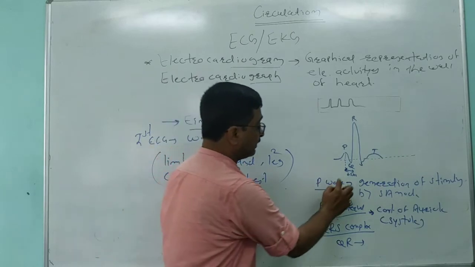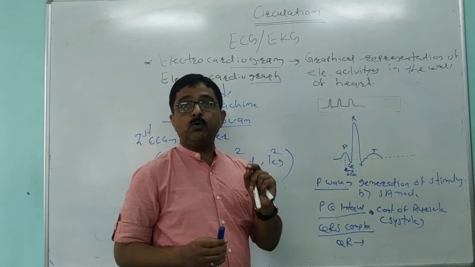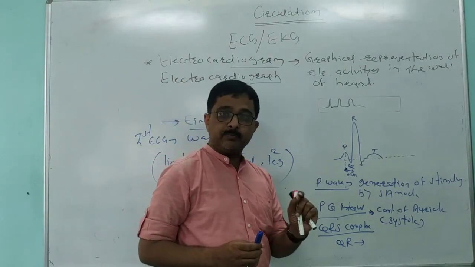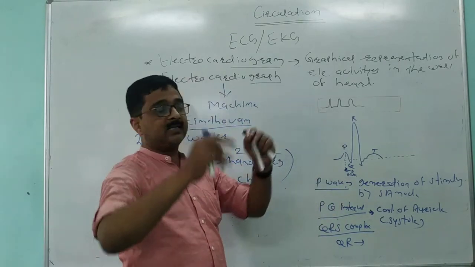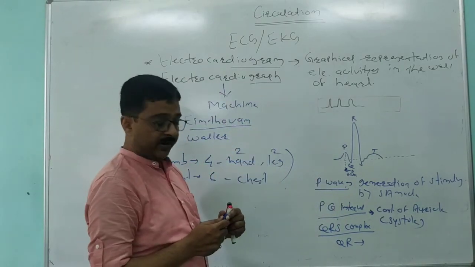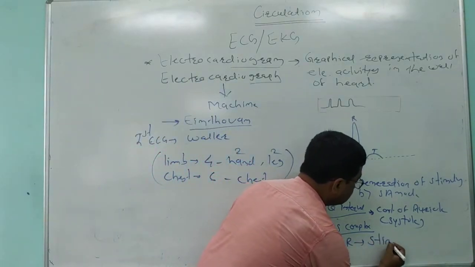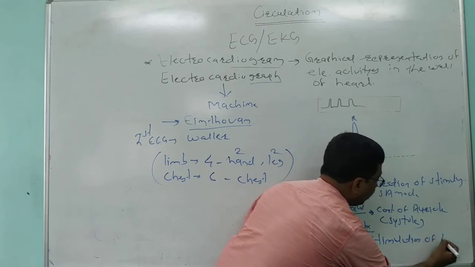So this first interval, the QR interval, denotes stimulation of the AV node, and due to the stimulation of the AV node, the wave of contraction is going to pass into the wall of the ventricles. So this QR complex denotes stimulation of the AV node.